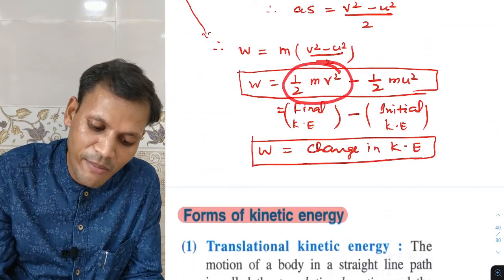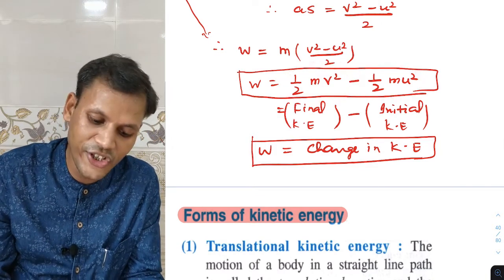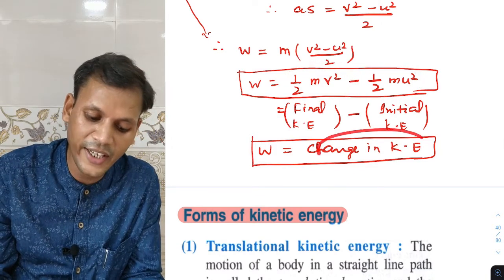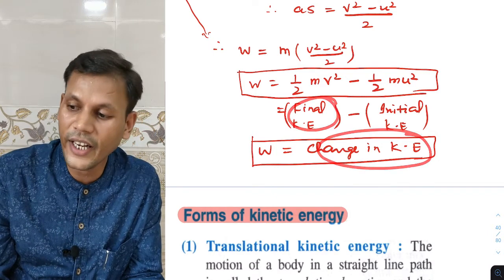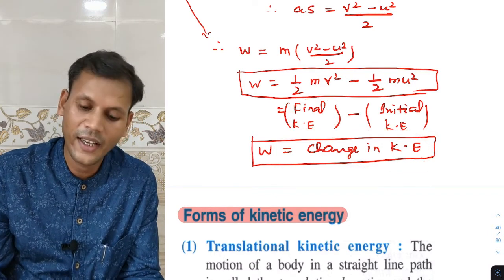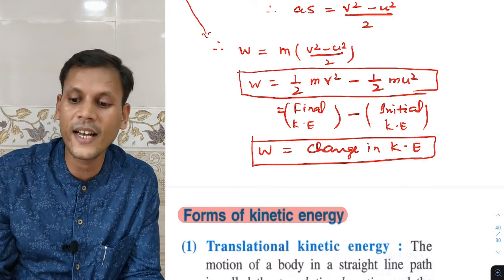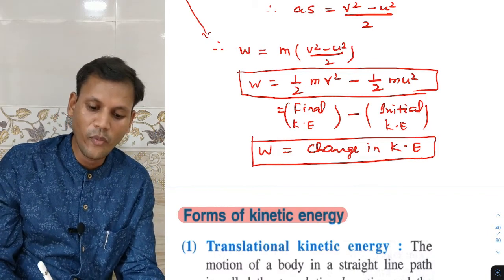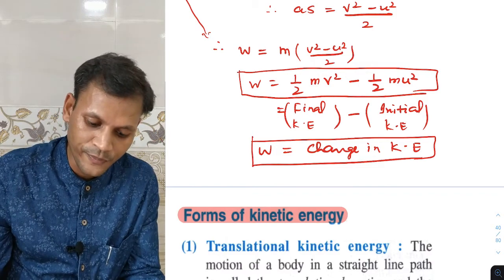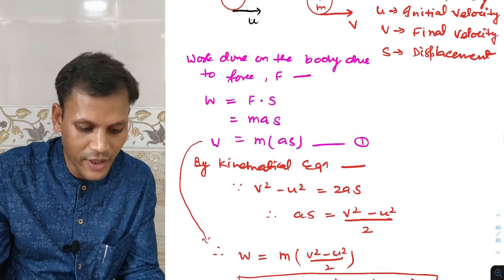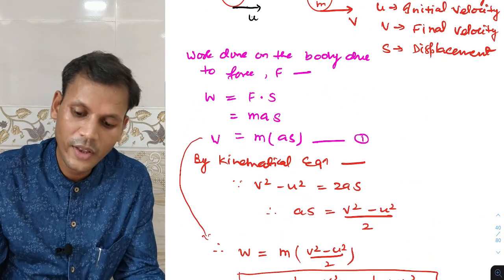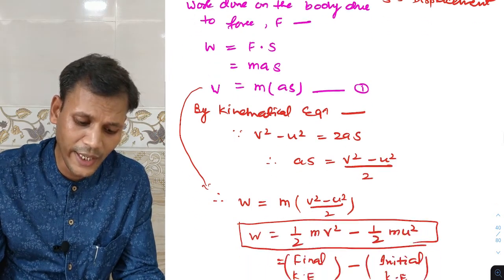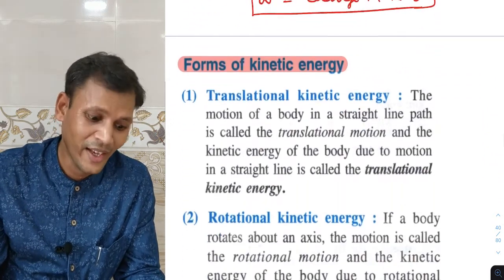Final kinetic energy minus initial kinetic energy, which is nothing but change in kinetic energy. And this is the work energy theorem. Fine. So we have stated and proved the work energy theorem.